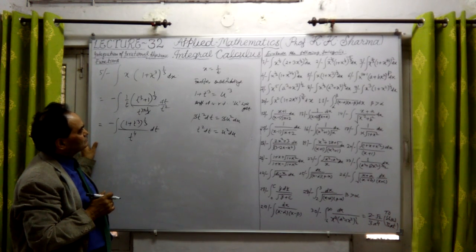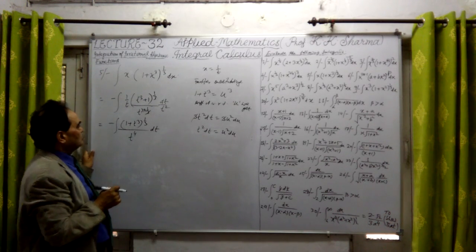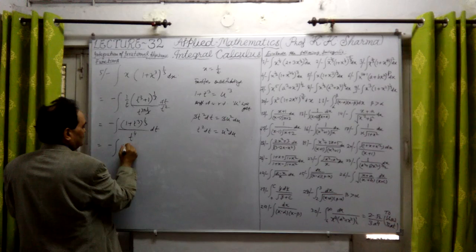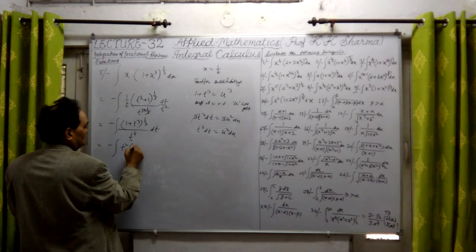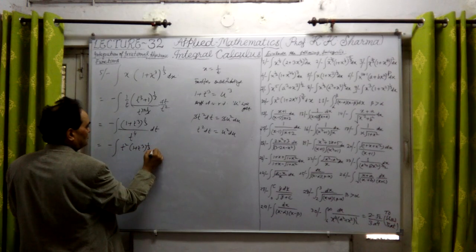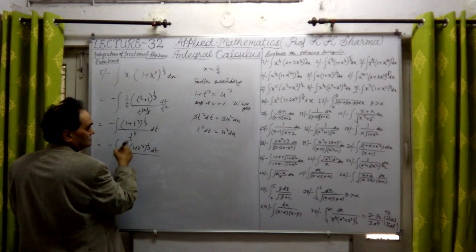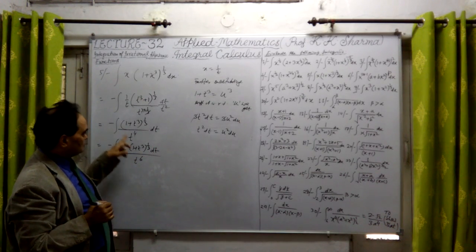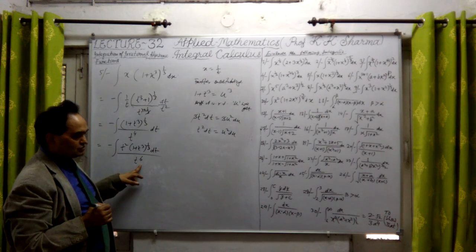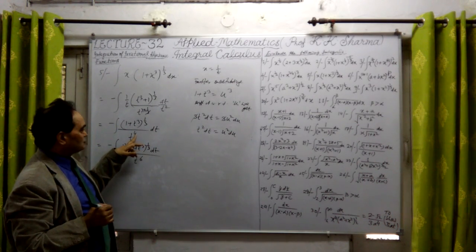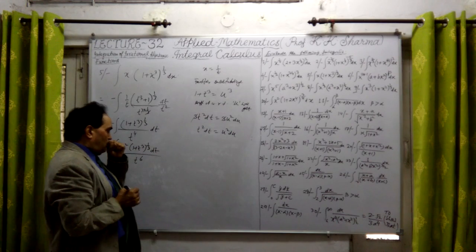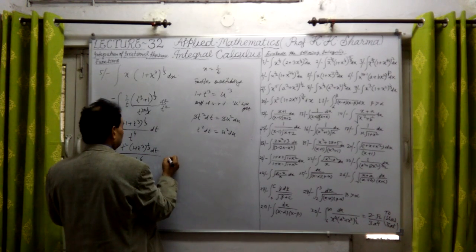I will write it first as minus sign of integration. If I add t square in the numerator, into (1 plus t cube) whole power 1 upon 3 dt, divided by t to the power 4 into t square, that is the power 4 plus 2, 6.